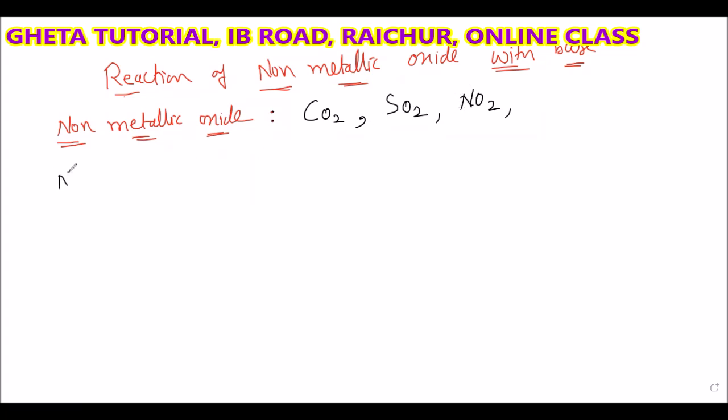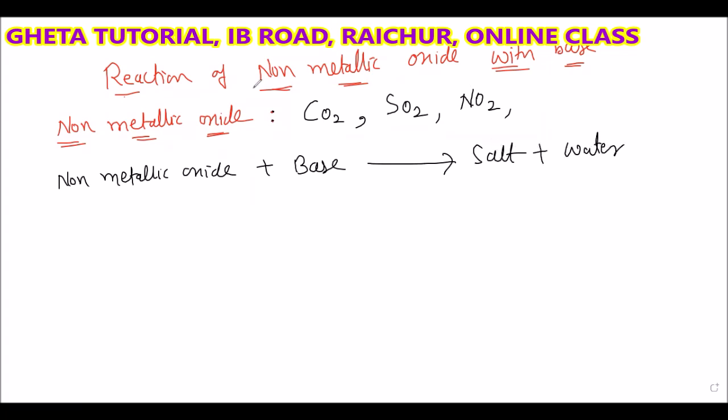When non-metallic oxide reacts with base, it gives salt and water only, which is similar to the neutralization reaction between acid and base, which gives salt and water.